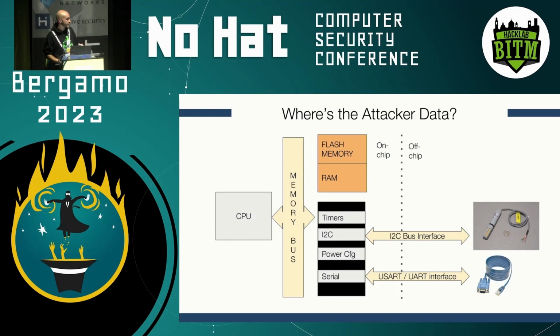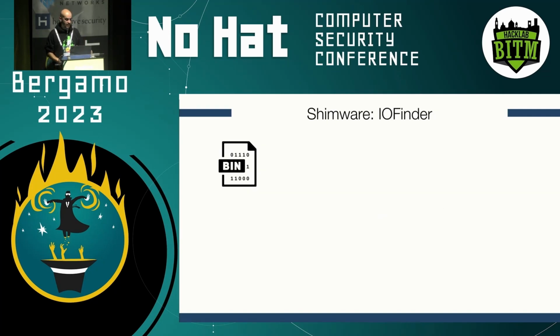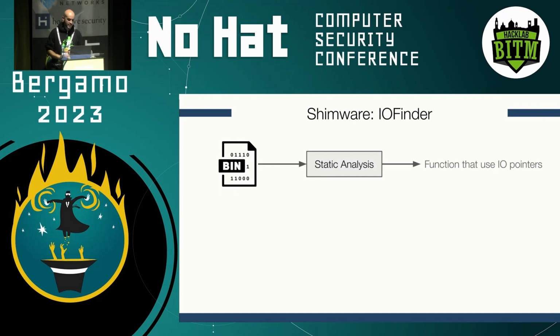Luckily, we can leverage the fact that the CPU uses memory mapped I/O to communicate with the peripherals, and that I/O memory addresses are usually defined as constants at compile time. So there are reserved memory regions where we find all these pointers for memory mapped I/O that the CPU and the firmware use to interact with peripherals and share data. So to track input and identify data sources, we can statically analyze the firmware image, and we can extract all the functions that use I/O pointers, so pointers in the specific MMIO region. And then we execute these functions symbolically as follows.